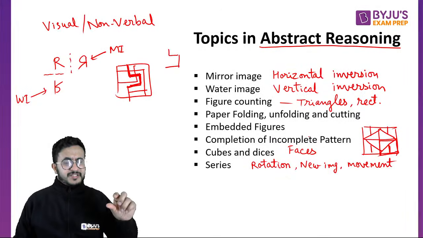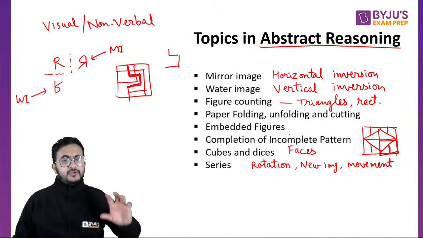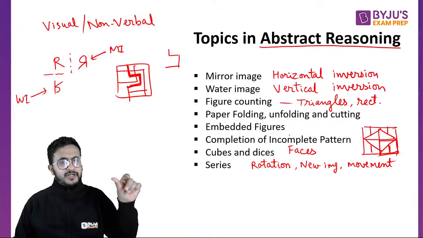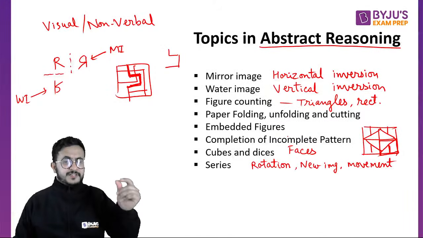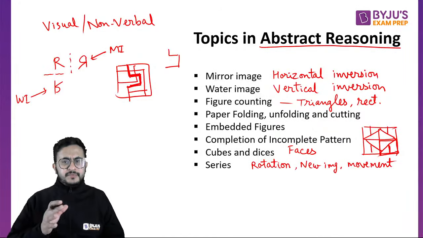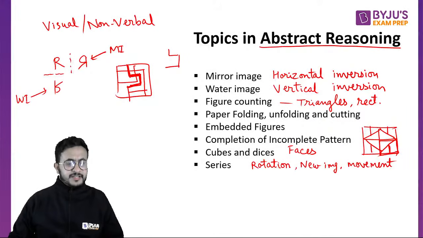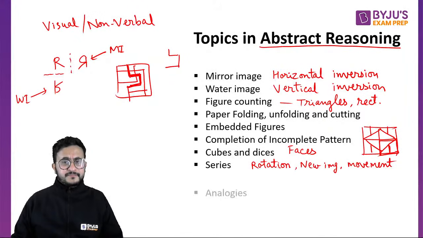They will give you four images and ask what the fifth image in the series is. Based on the logic, you have to understand the pattern between two images, like the first and second, what is the change, second and third, what is the change. Applying that change, you have to find the next figure in the series. So instead of a number series, you have a series of images, and you have to find the next image in the series.